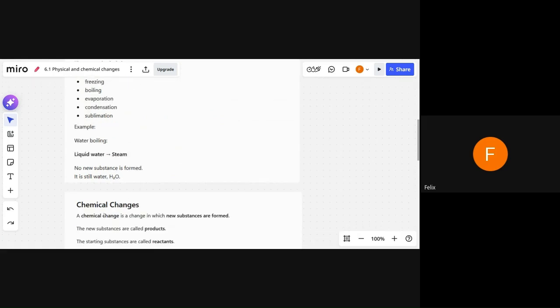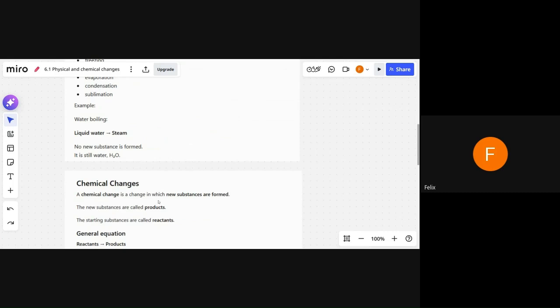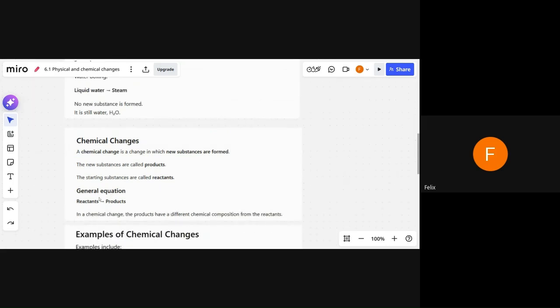So on the contrary, what is a chemical change? A chemical change is a change in which new substances are formed, and the bonds between atoms are broken, and new bonds are created, right? And new substances are called products, and the starting substances are called reactants. We have already discussed how to write a chemical equation. You have reactants on the left side, and then you have this arrow that tells us the direction of the reaction, and then you have products. So in a chemical change, the products have a different chemical composition from the reactants, right?